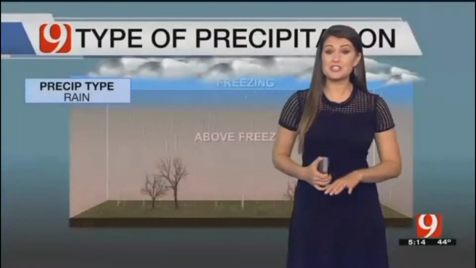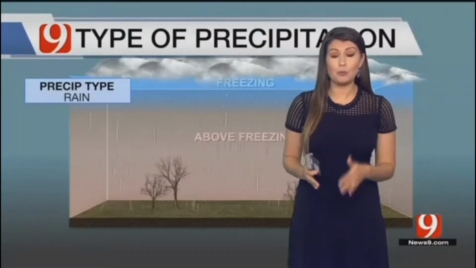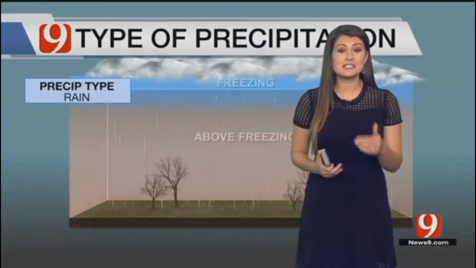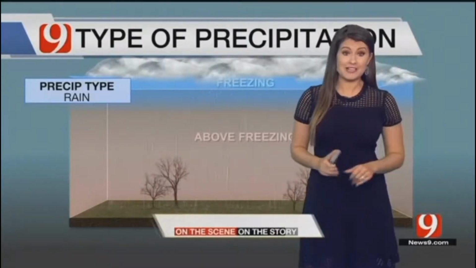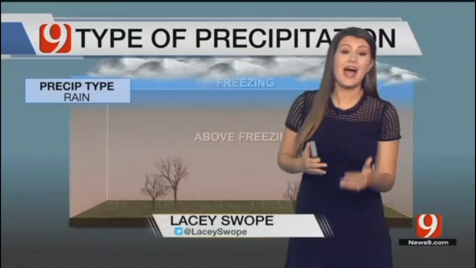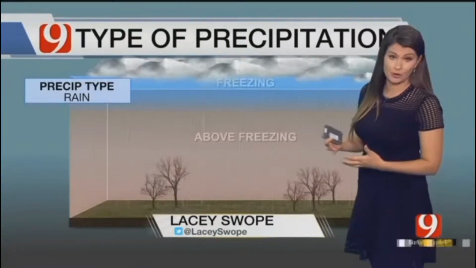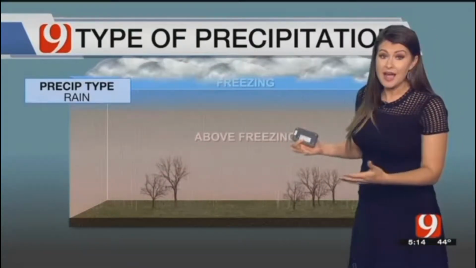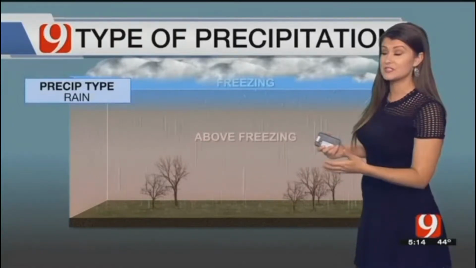Coming up this weekend, we have a chance for all types of precipitation across Oklahoma: a cold rain, freezing rain, sleet, and snow. That's what makes the forecast very complicated. So I'm going to break down how these different types of precipitation form, how we just end up with rain, because that happens, and we'll see just rain for parts of this event.